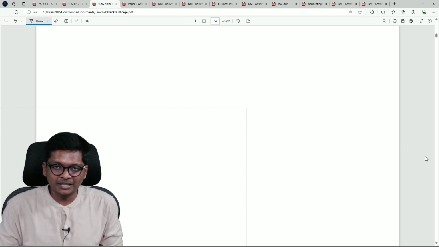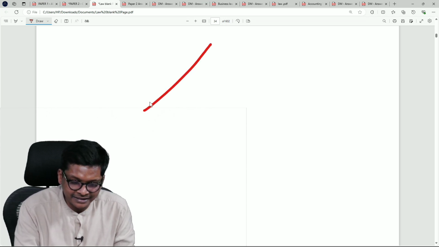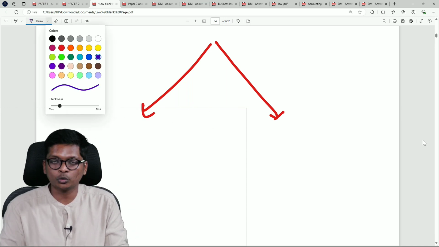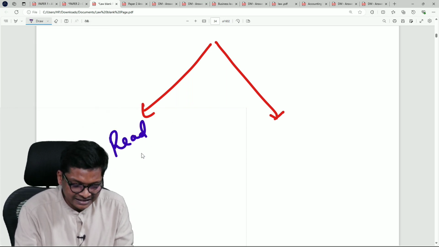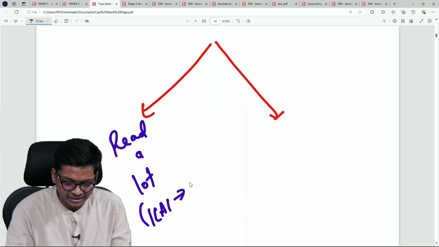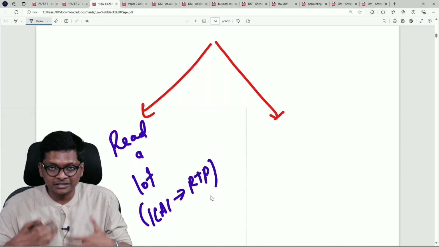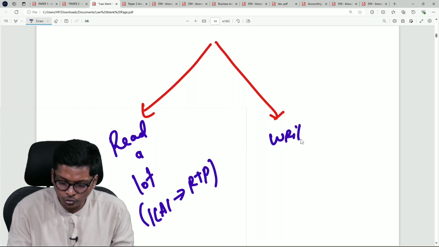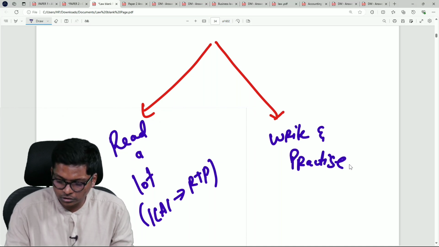So keep writing well, guys. How to improve your presentation? Two things you have to do. How do you improve your English? Same thing that you do in school. One is to read a lot of answers from ICAI sources like RTP, etc. This will help you learn the keywords. Second, you have to write and practice, guys. You have to write and practice. Reading alone is not enough.